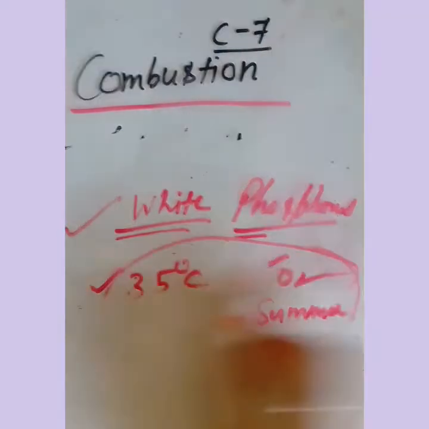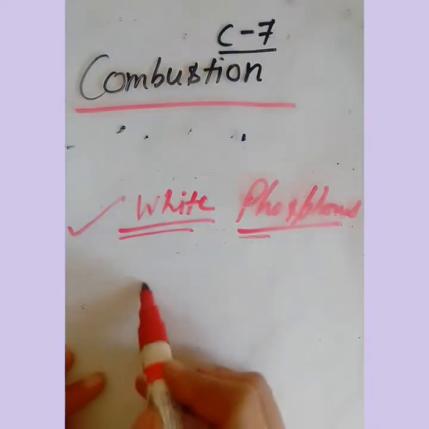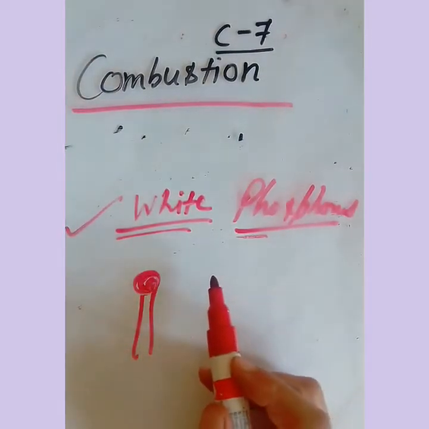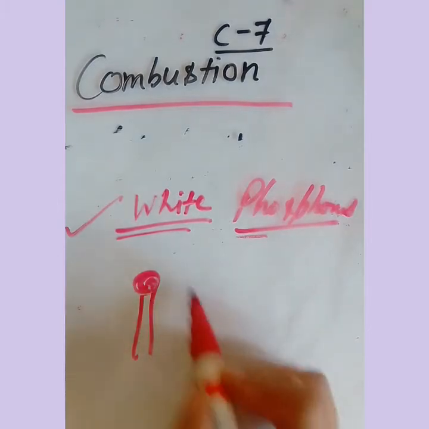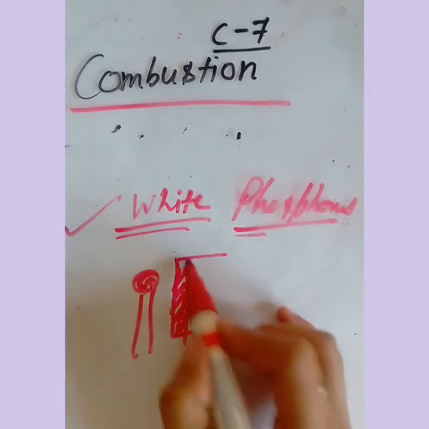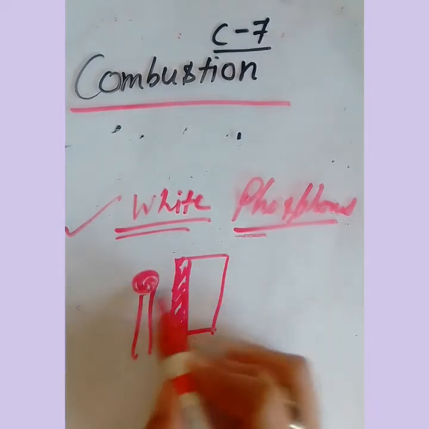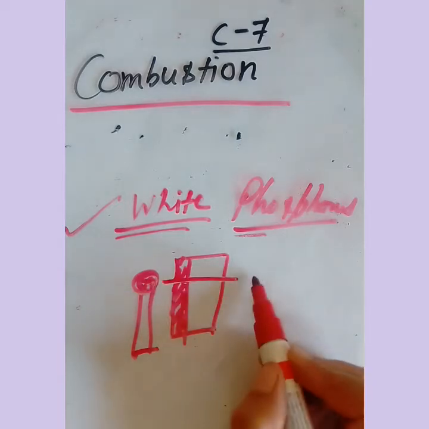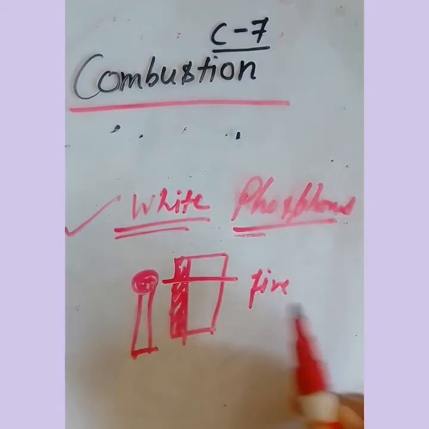Similarly, the matchstick you have seen has red phosphorus. When we rub it over the rough surface of the matchbox by striking, it produces fire. Why?